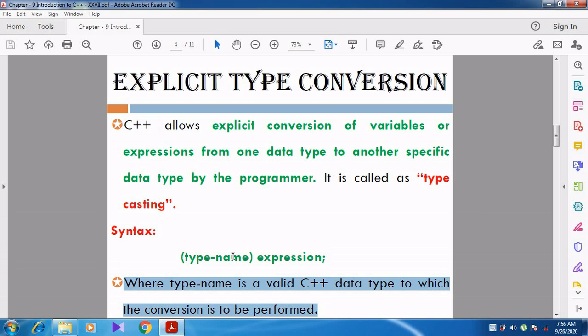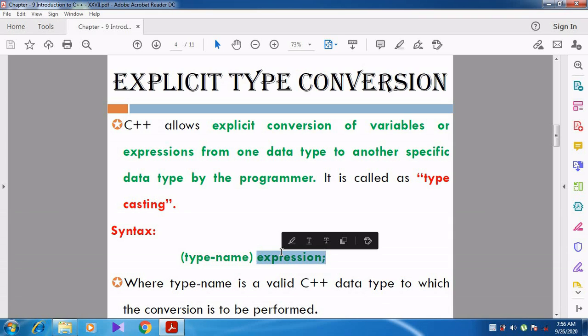This variable or expression should be converted to which data type? That should be specified within the parenthesis. Can you understand, students? Yes.